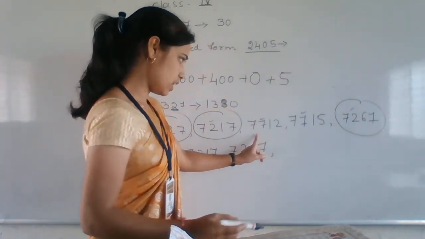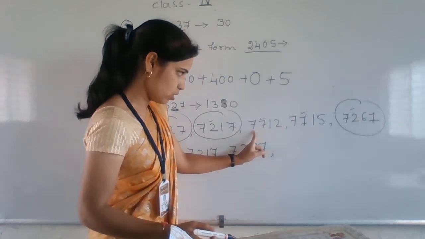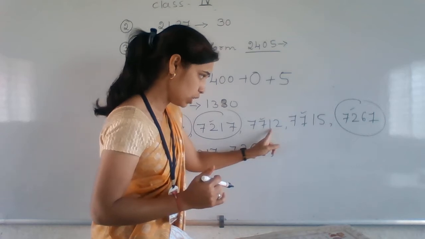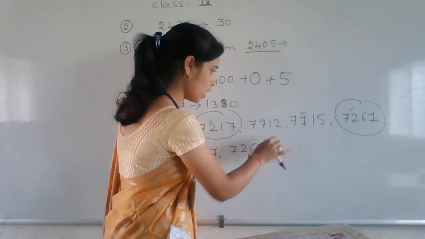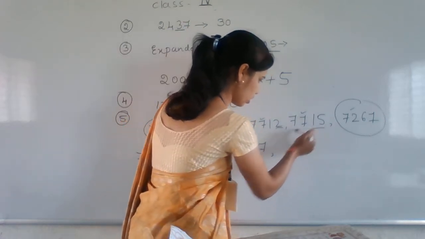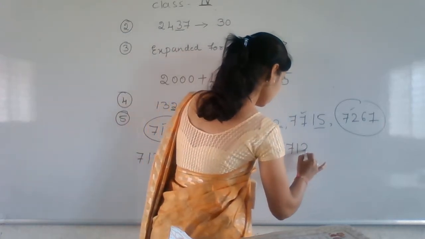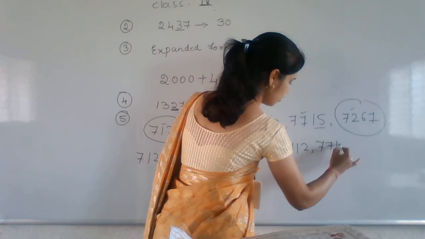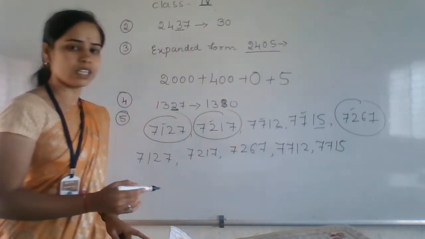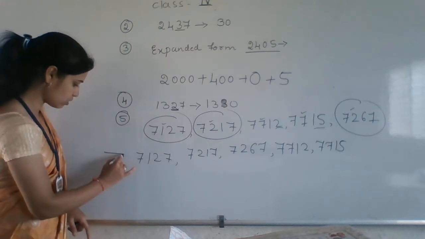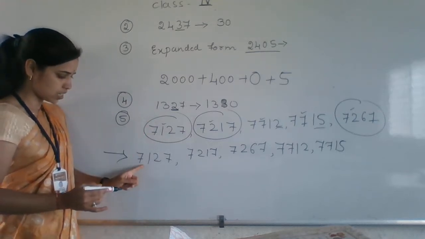Among these, which is big? Here also 7000 to 7000, 700 to 700. Then which place should we look at? Here also 10 and 1 are there, here also 10 and 1 are there. So in the last unit place, which is small? This one is there. Then 7712, 7750. Okay, it's an ascending order. Ascending order is nothing but the smallest number to the biggest number. Right, this one answer. It's a question, it's an answer.